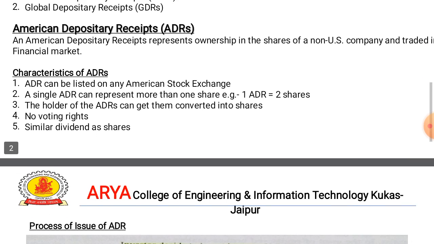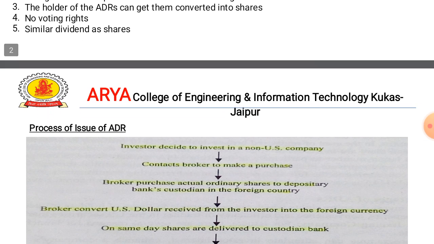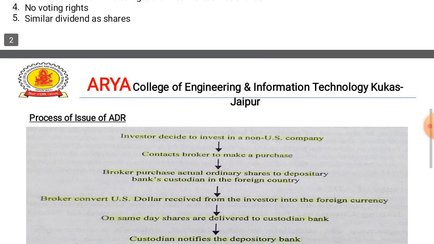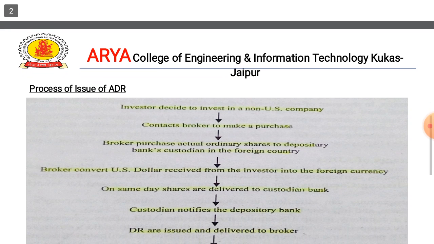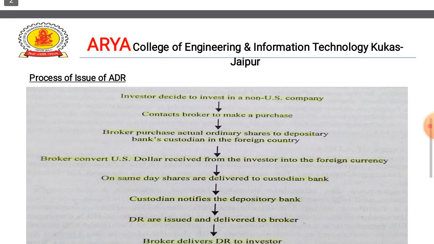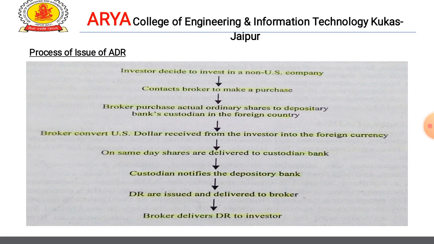Now the process of issuing an ADR. How will an ADR be issued in a foreign market? An investor can purchase ADRs from brokers or dealers. These broker-dealers in turn can obtain ADRs for their clients in one of two ways. They can purchase already issued ADRs on a US exchange, or they can create new ADRs. So here is a picture of how an ADR is issued.